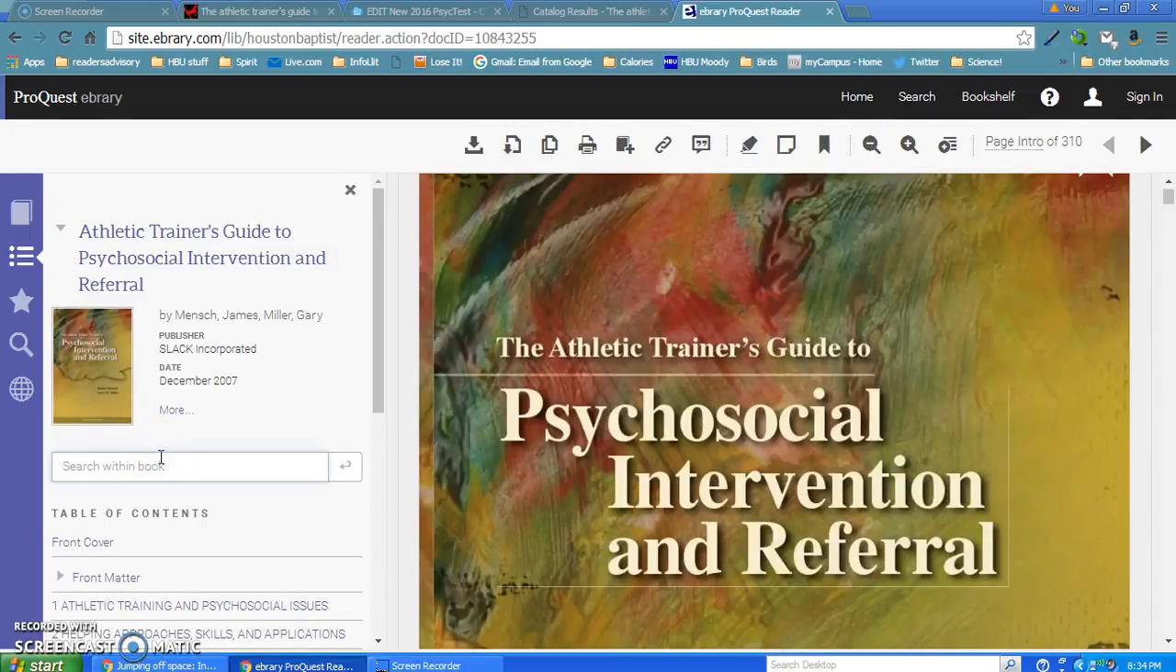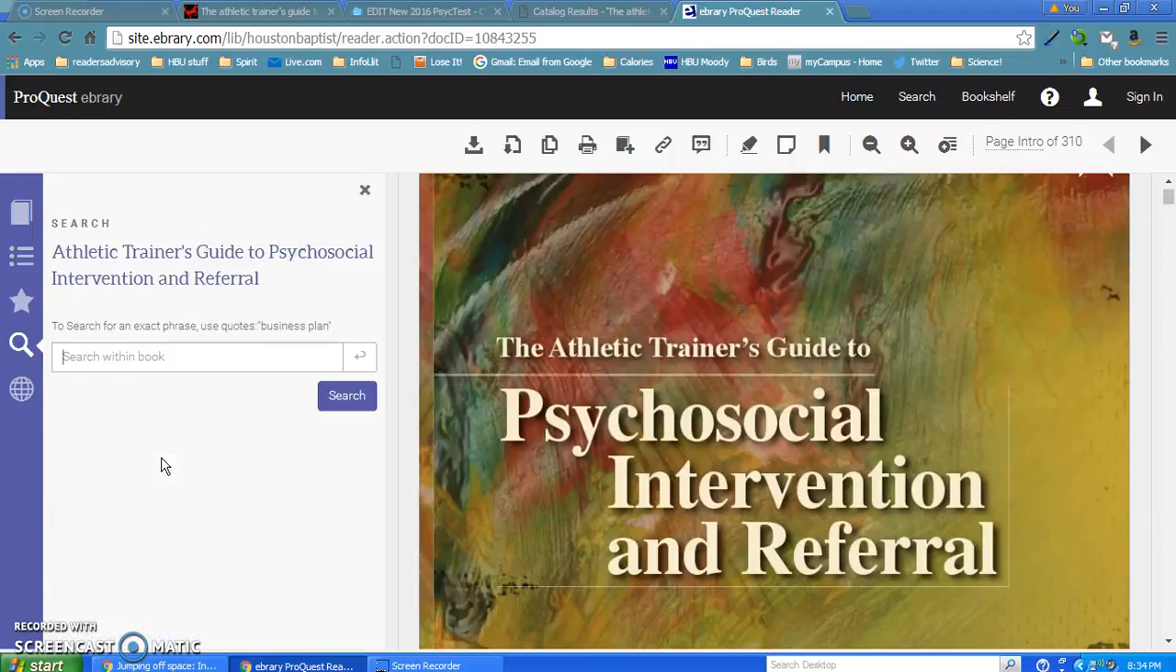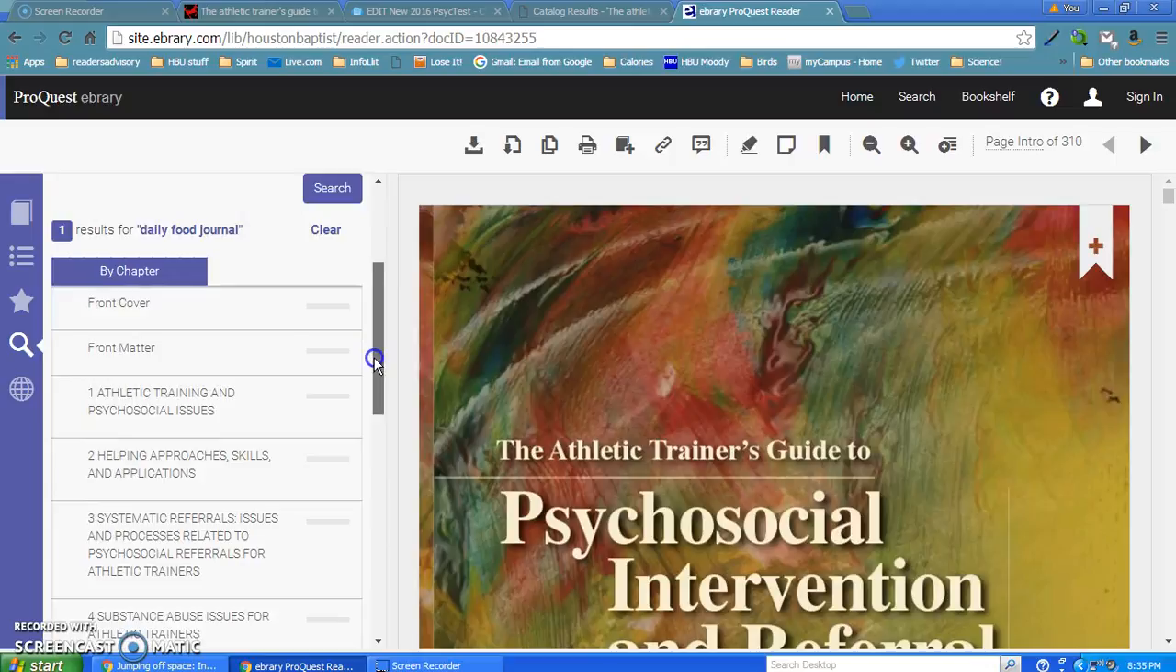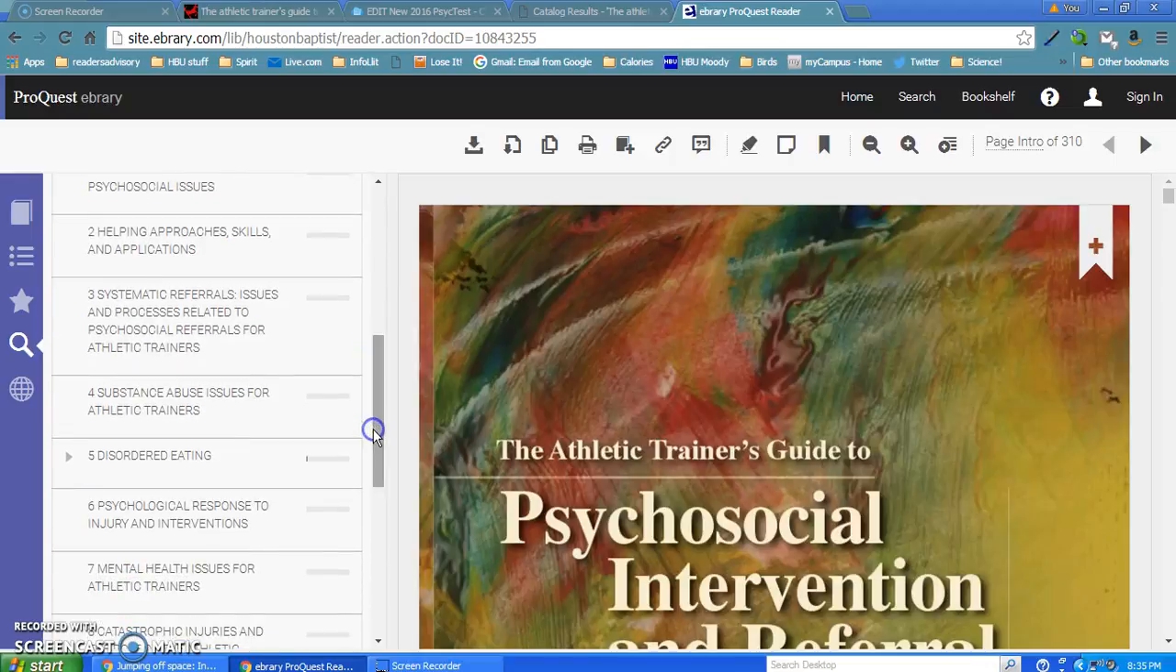And since this is a title of an extra instrument, I'm going to put it in quotes. So I'm going to type in Daily Food Journal and then run that search. And as I scroll down through the different pages or table of contents for this book, I can see a very small little purple line in this chapter.